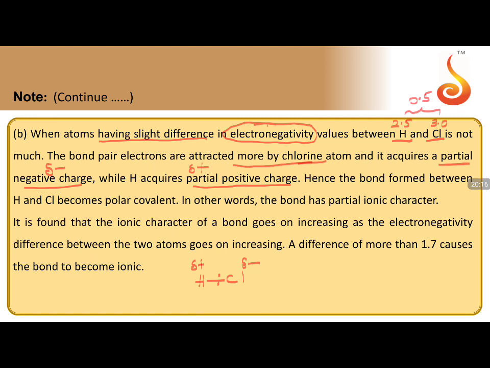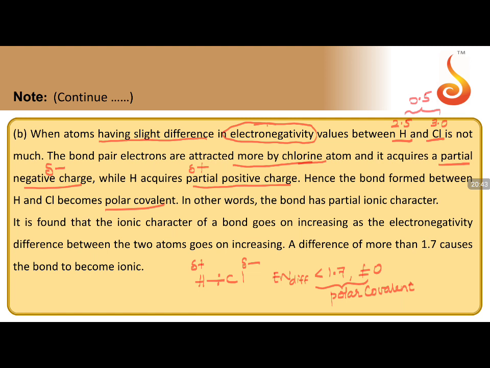Hence, the bond formed between hydrogen and chlorine becomes a polar covalent bond. I told you, if the electronegativity difference is less than 1.7 and not equal to 0, then the nature of the bond is polar covalent bond.